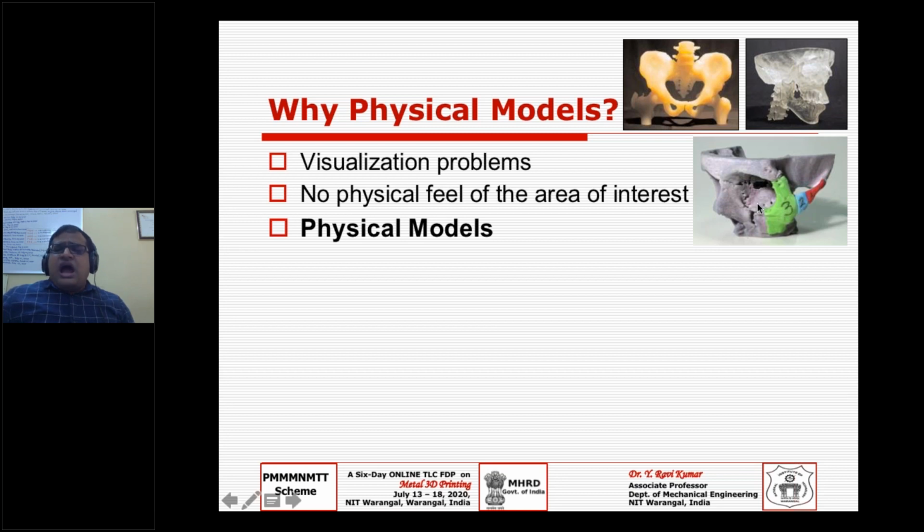Whose job is this to operate? First of all, as we already know, this part is the upper jaw, so we say it is the maxillofacial surgeon's job.